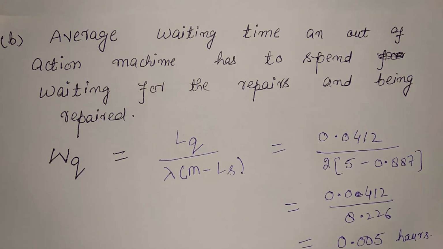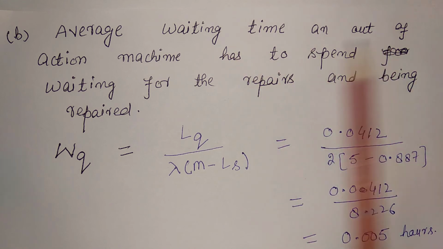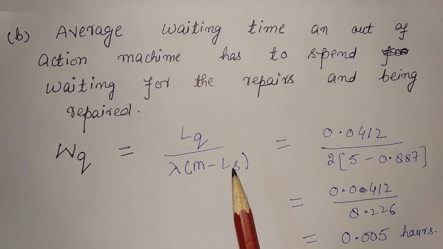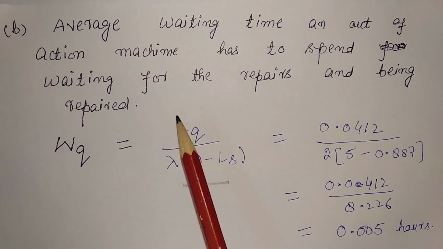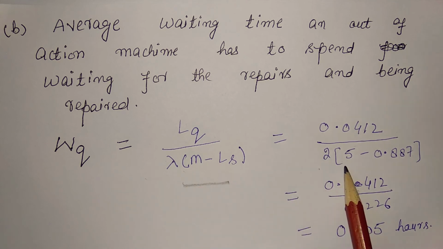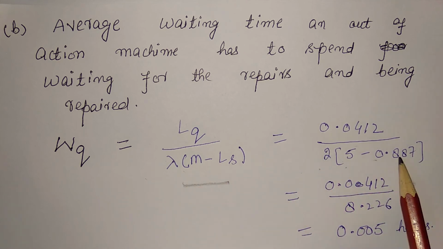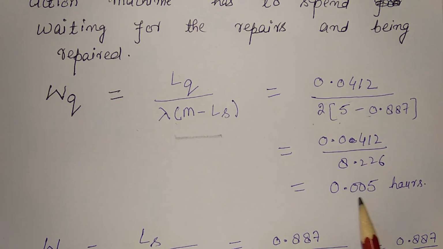So I have written here, the average waiting time an out of action machine has to spend waiting for the repair is WQ equal to LQ upon lambda effective, which is lambda into M minus LS. This is the effective arrival rate. Now putting the value of LQ here, lambda is equal to 2, M is equal to 5, minus LS is equal to 0.887. After calculating, I will get 0.005 hours.